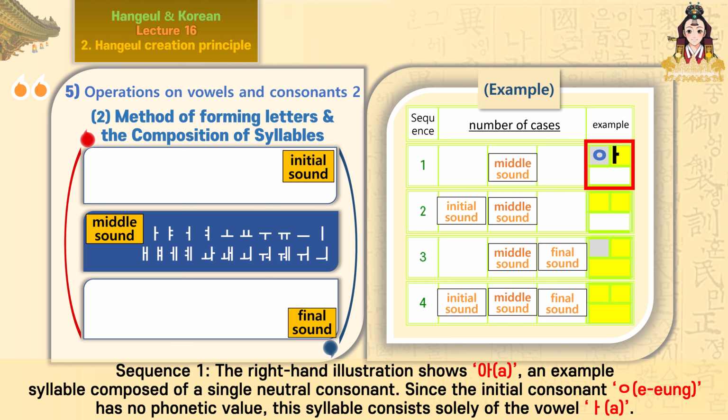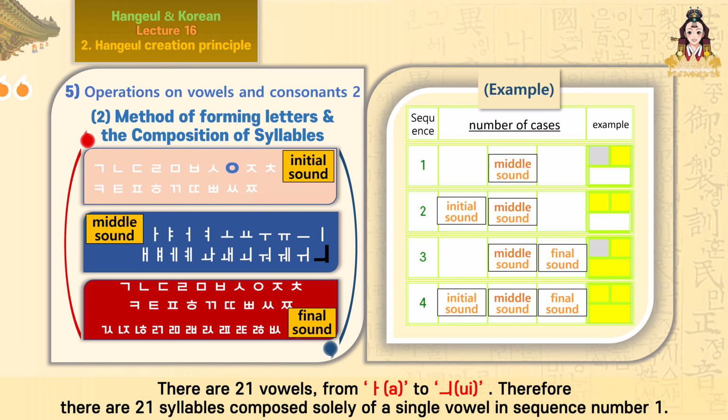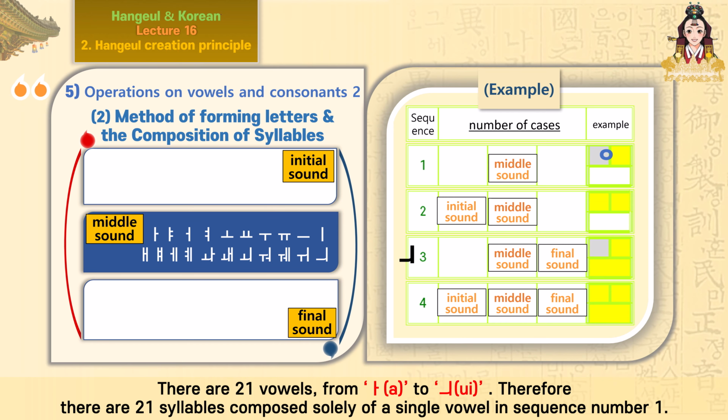Sequence 1. The right-hand illustration shows an example syllable composed of a single vowel. Since the initial consonant, iung, has no phonetic value, this syllable consists solely of the vowel, a. There are 21 vowels from a to i. Therefore, there are 21 syllables composed solely of a single vowel in sequence number 1.